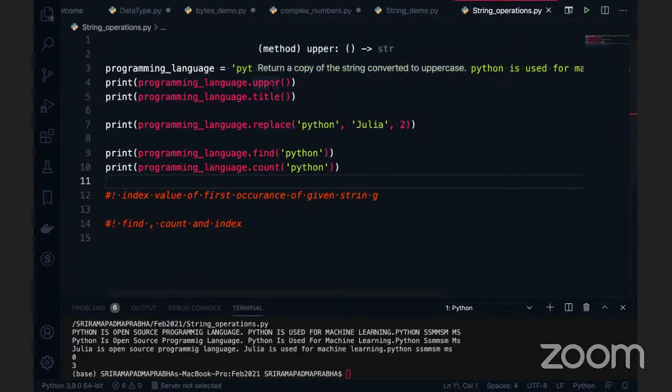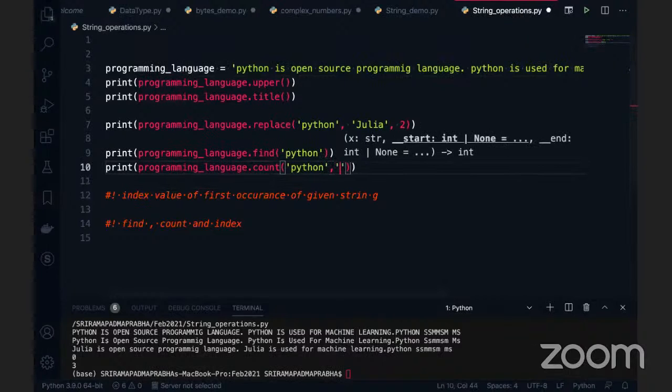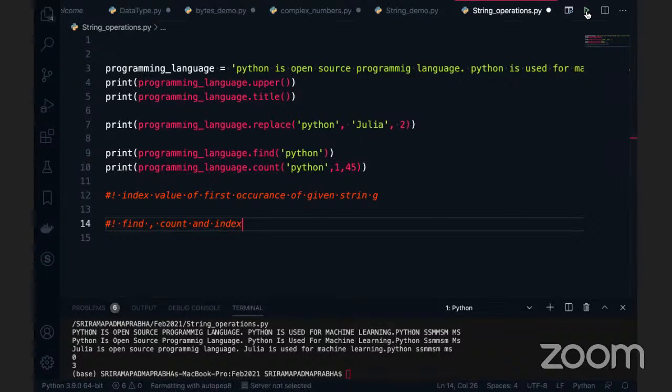But I don't want the whole string to be considered. I want only a particular position. For example, I'm just giving 1 comma, and specifying here 45. Let me execute it, first of all, to see whether this is accepted or not. With 1 comma 45, this is not considered. If I give 0 comma 45 and execute this, yes, from index 0 to index 45, the Python actually occurred only one time.